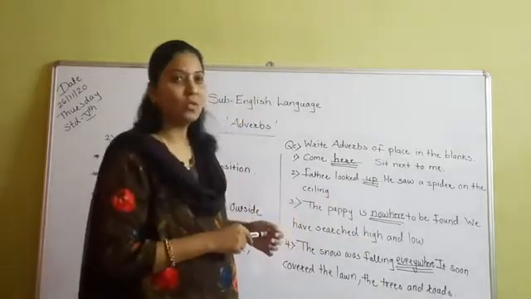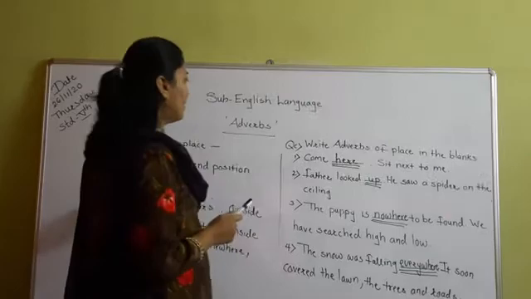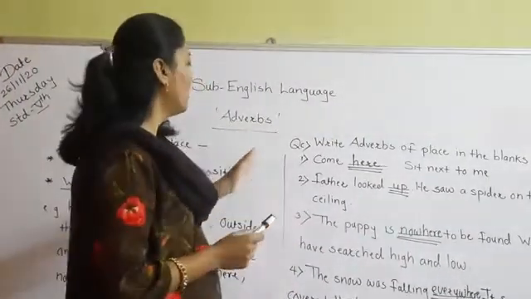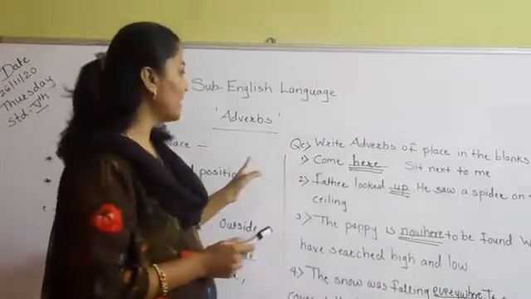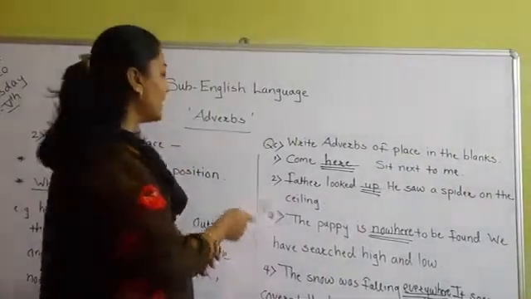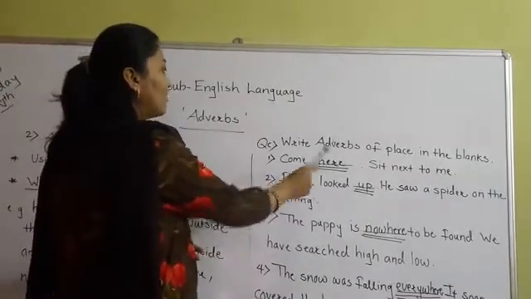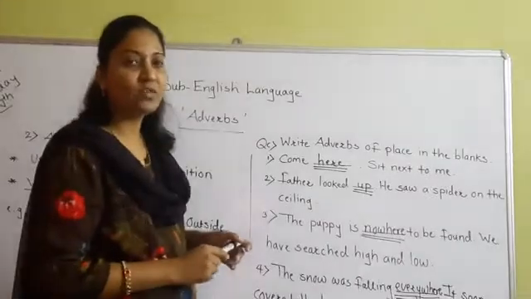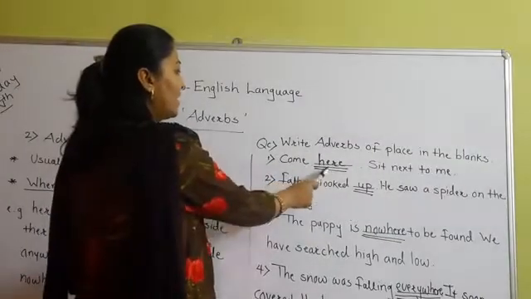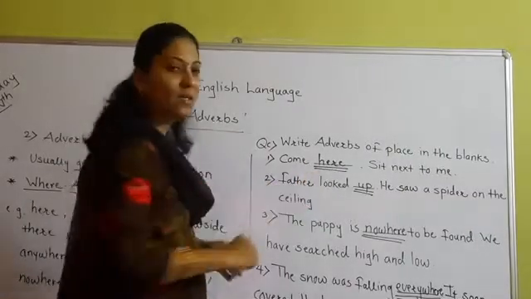So have you understood how we have used the words of adverbs of place in these sentences? Now I just want to explain here. As I have told you, the adverbs of place come at the end of the sentence. Means we are using them at the end of the sentence like this: Come here. Here is the word that has come at the end of the sentence.